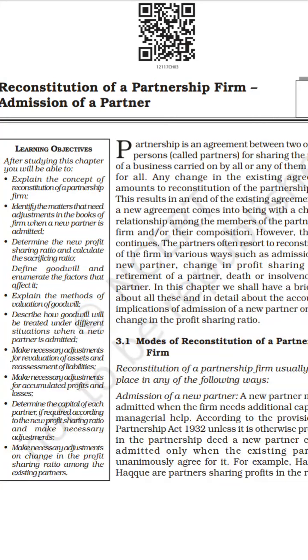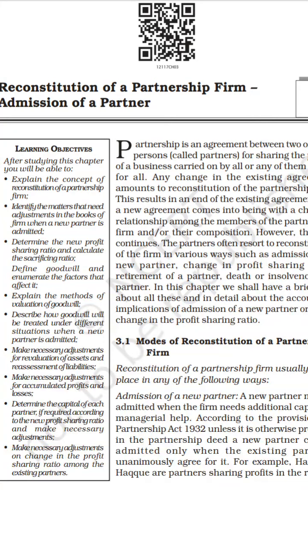So reconstitution appears in four ways: admission of a partner, change in the profit sharing ratio, retirement and death.